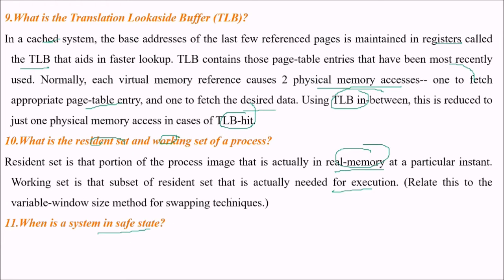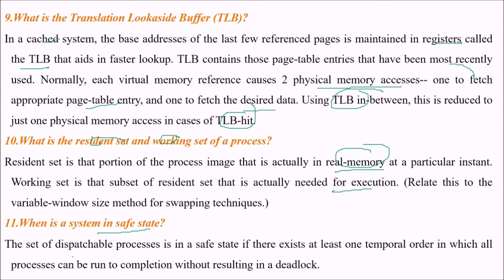When a system is in a safe state, even if it fails, there is no catastrophe. Can you assume it to be a safe state? A set of dispatchable processes is in a safe state if there exists at least one temporal order in which all processes can be run to completion without resulting in a deadlock. The definition I gave is actually the generic definition of safe and unsafe state. A safe sequence is the set of dispatchable processes in the order in which all the processes can be run to completion without resulting in a deadlock.